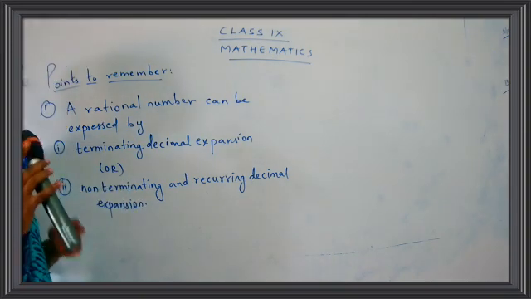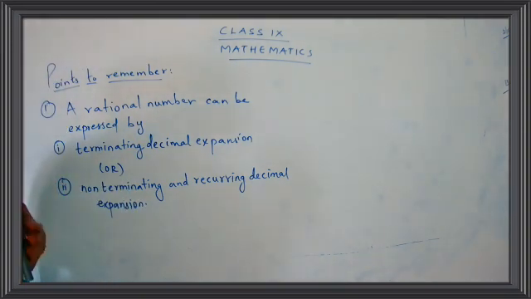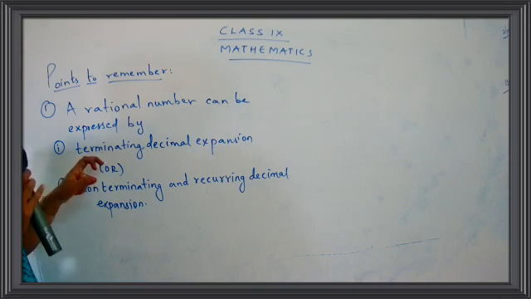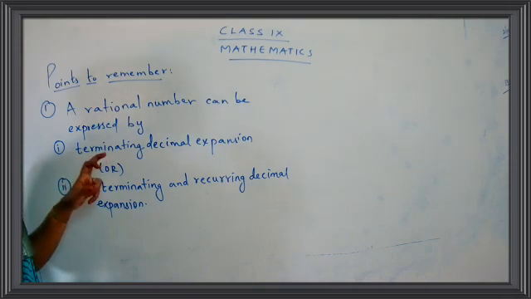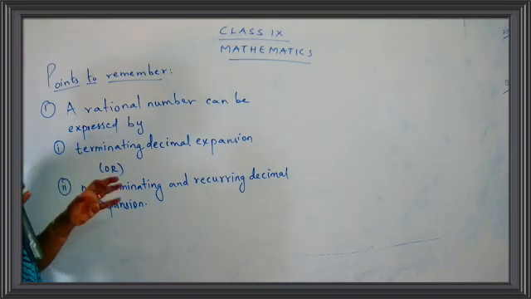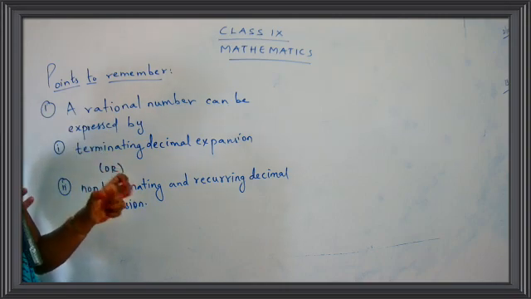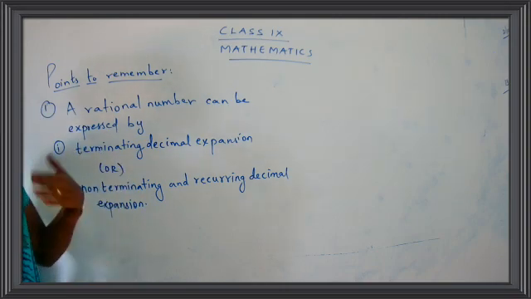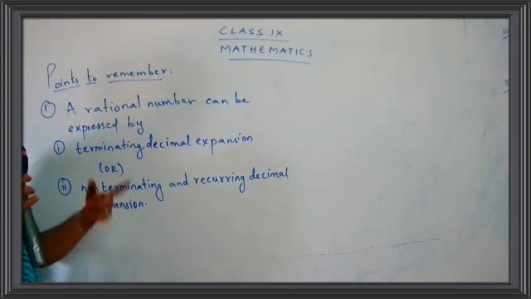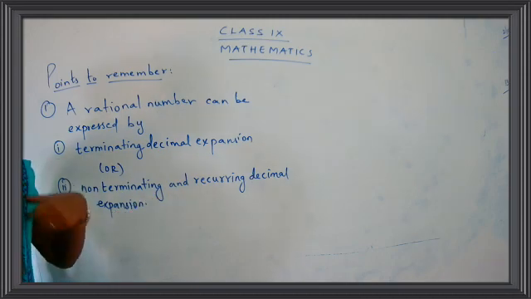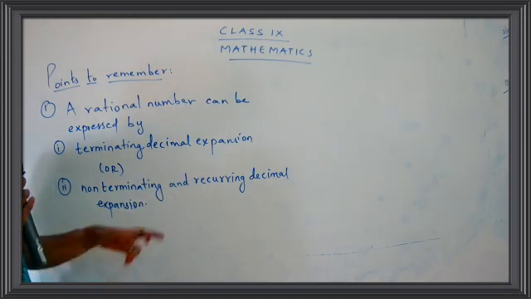So what are the two ways of writing a rational number? How are you going to write a rational number? It can be by terminating. Terminating means the number stops. Non-terminating, the number doesn't stop. Recurring, it will be going on repeating.